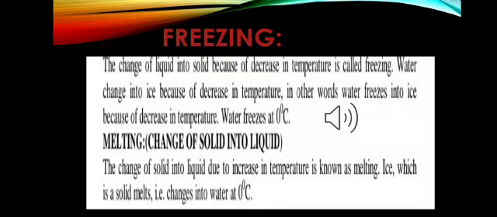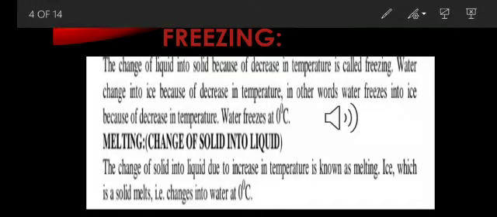Now we have melting. Melting is the change of solid into liquid. It's the opposite of freezing. Here we are changing solid into liquid. We have ice, and we can't drink it as it is. So what do we do? We heat it, and it gets converted into liquid. That is known as melting. Ice changes into water at 0 degrees Celsius. At 0 degrees Celsius, freezing and melting both occur.